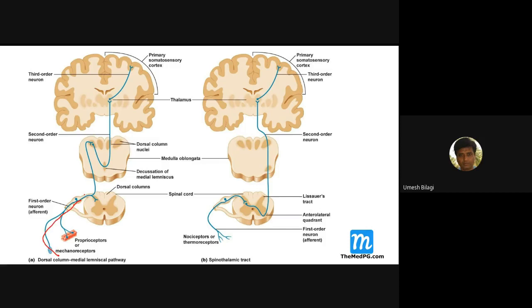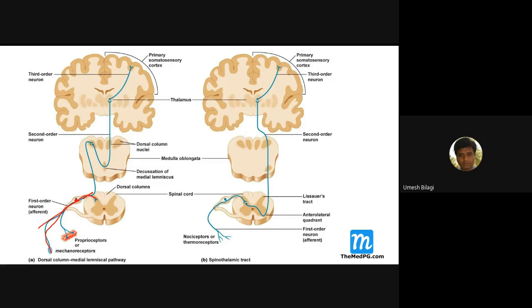You can see here, this contains the nerve cell body, and it has one dendrite going out, one dendrite going in to the spinal cord. So impulses which are coming from the periphery come here to the cell body.